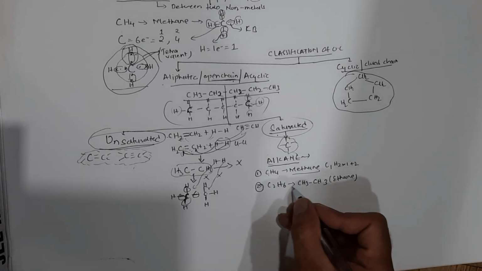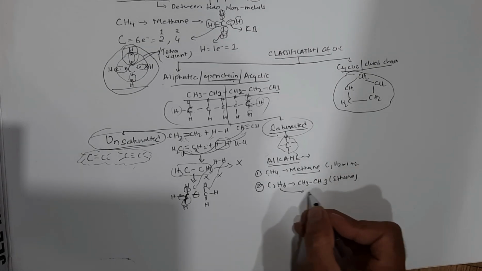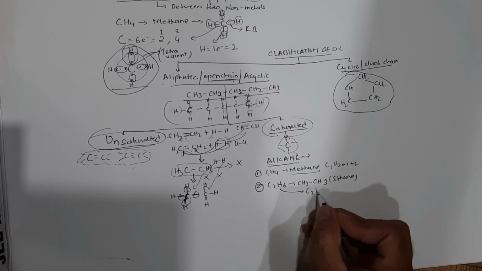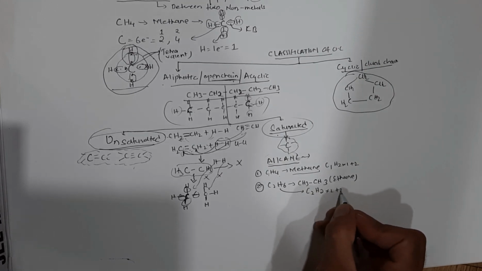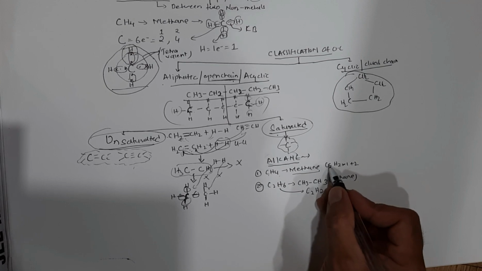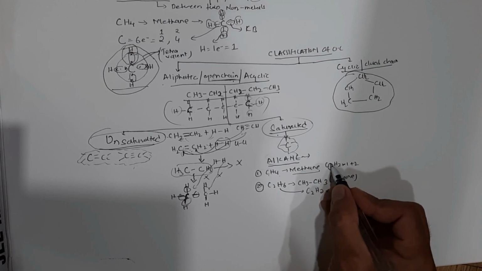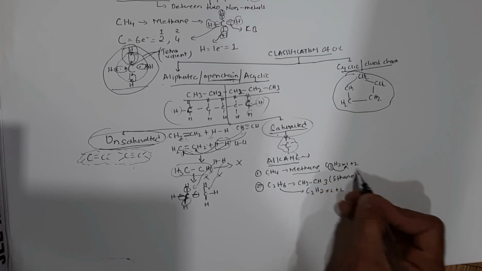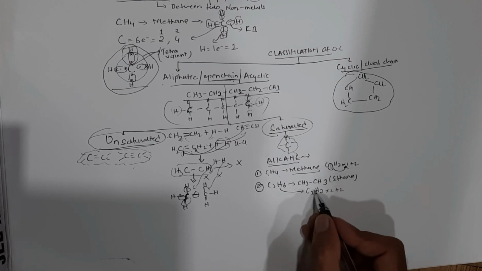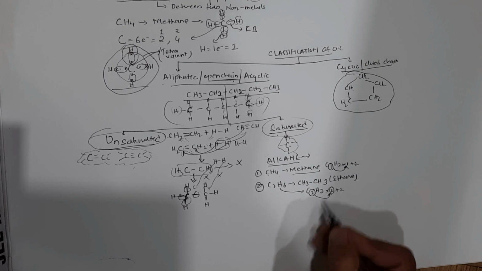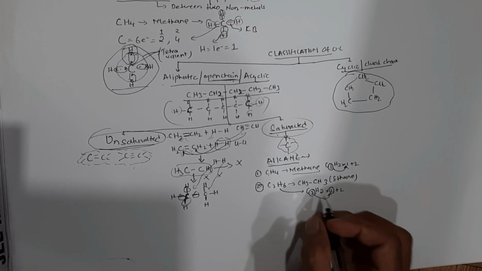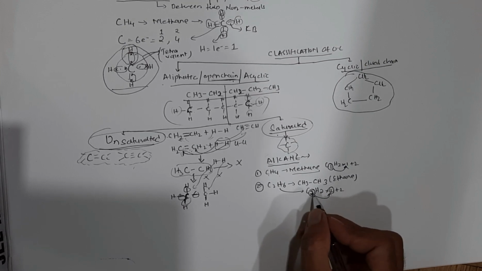C2H6 can also be written as C2H 2 into 2 plus 2. I am relating the number of carbons to this number, which is multiplied by 2. This number will keep on repeating, similar to the carbon number.